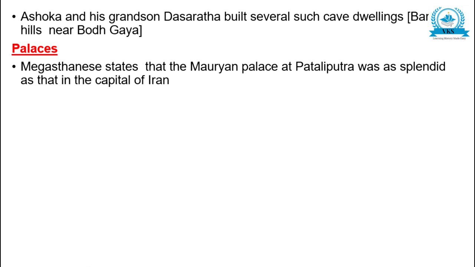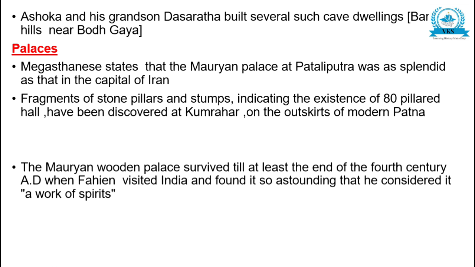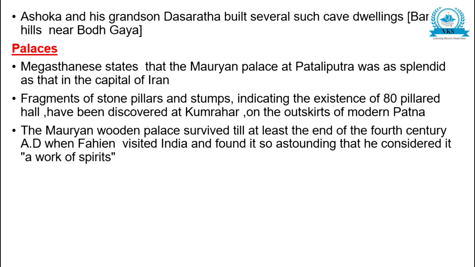Palaces. Megasthenes states that the Mauryan palace at Pataliputra was as splendid as that in the capital of Iran. Fragments of stone pillars and stumps indicating the existence of an 80-pillared hall have been discovered at Kumrahar on the outskirts of modern Patna. The Mauryan wooden palace survived till at least the end of the 4th century AD, when Fahian visited India and found it so astounding that he considered it the work of spirits.